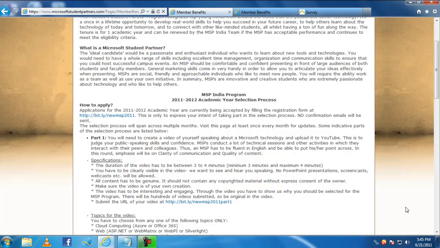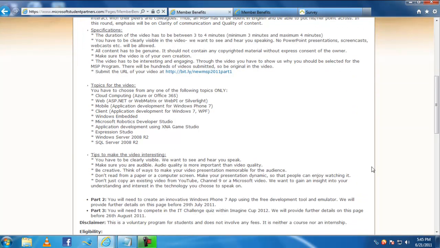Also make the video content genuine. Don't take any copyrighted material from the cloud unless you have proper consent from the owner. And also don't take any video from video sharing websites like YouTube or from Microsoft. Don't copy those videos and submit them here. These are silly things which people may think of: copying a video from existing Microsoft websites or Channel 9 or YouTube and submitting it here. We are not looking forward to it.